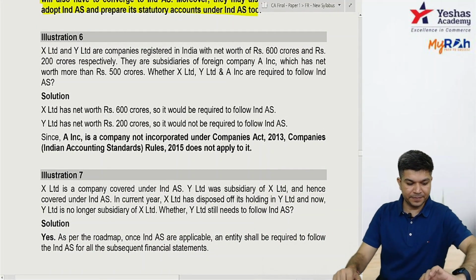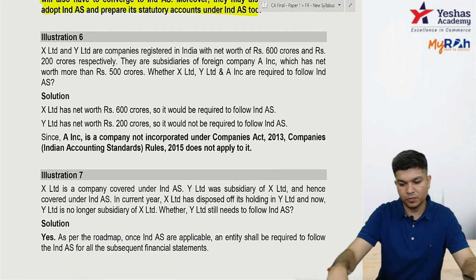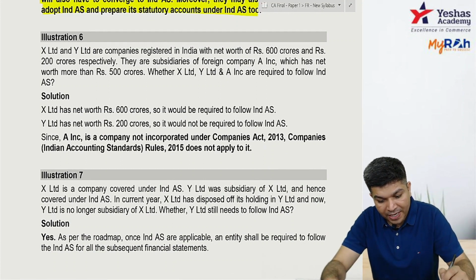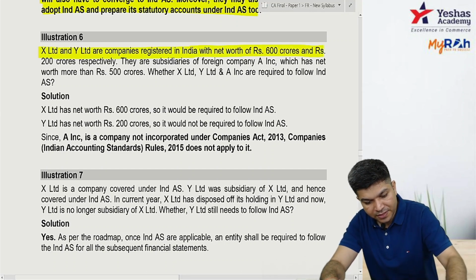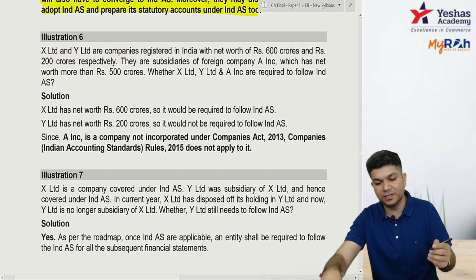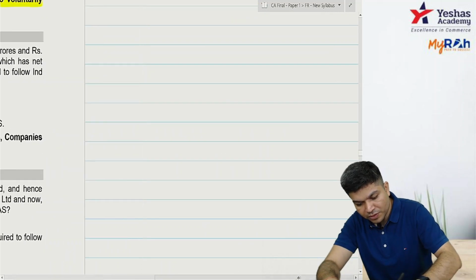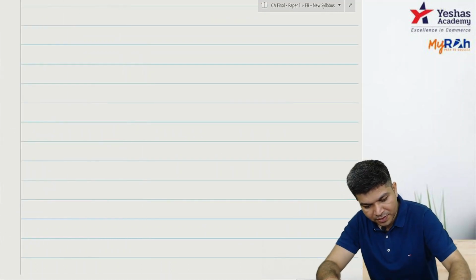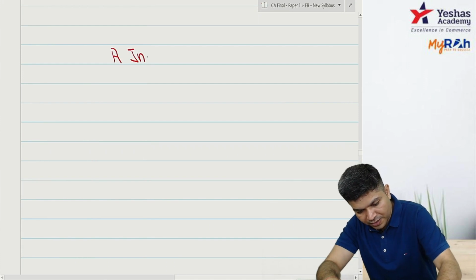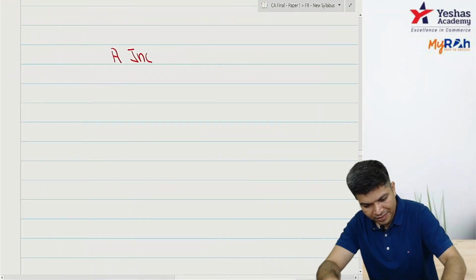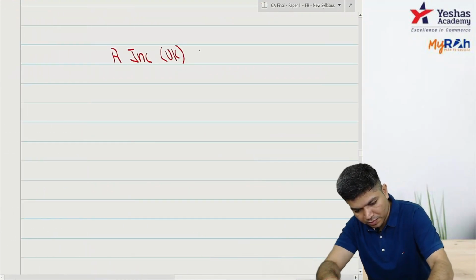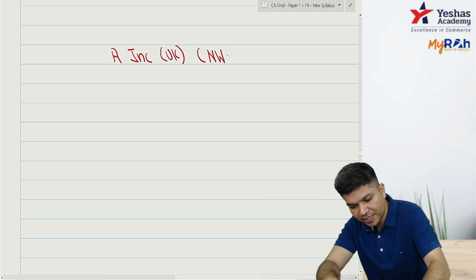Okay, question number 6. X and Y are companies registered in India. Net worth 600 crores, 200 crores. They are subsidiaries of A INC, a foreign company, say in the UK, which has a net worth greater than 500 crore. Its net worth is actually of no use.